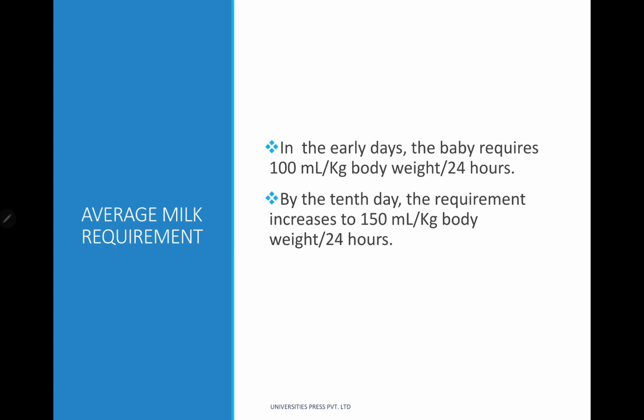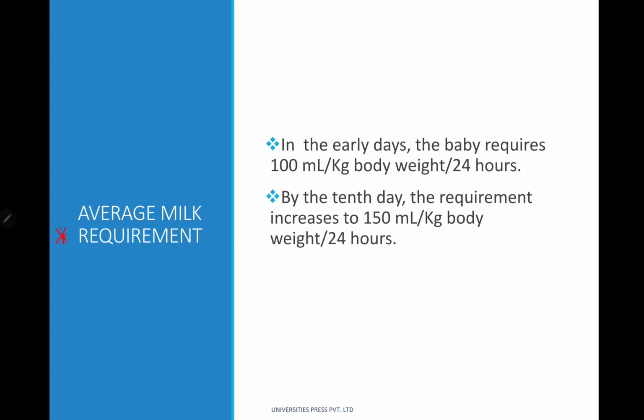Now what is the average milk requirement? In early days, the baby requires around 100 ml per kg body weight per 24 hours. So 100 ml per kg body weight per 24 hours is going to be your average milk requirement.